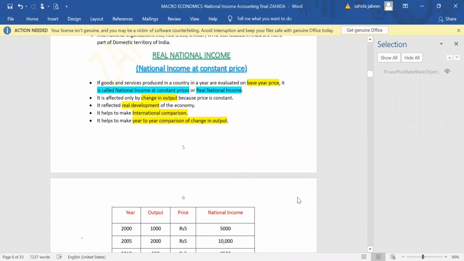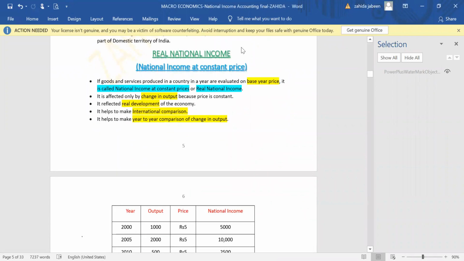Let us go to the concept of real national income. Real national income is also known as national income at constant prices. From the name, it is very clear. It is national income at constant prices, means the value of goods and services produced in the current year is evaluated on the prices of base year. The base year price is taken to calculate national income.